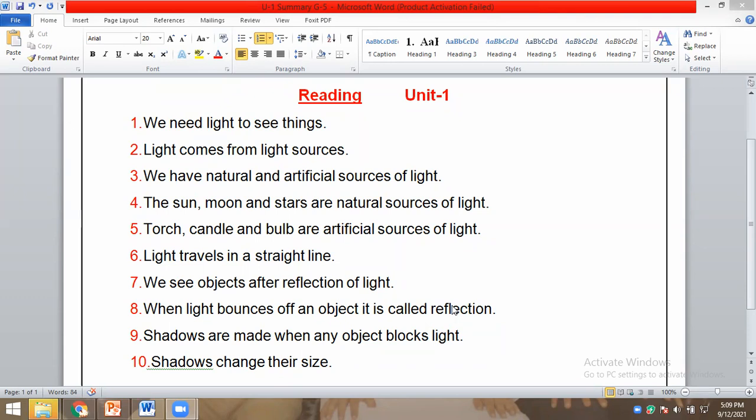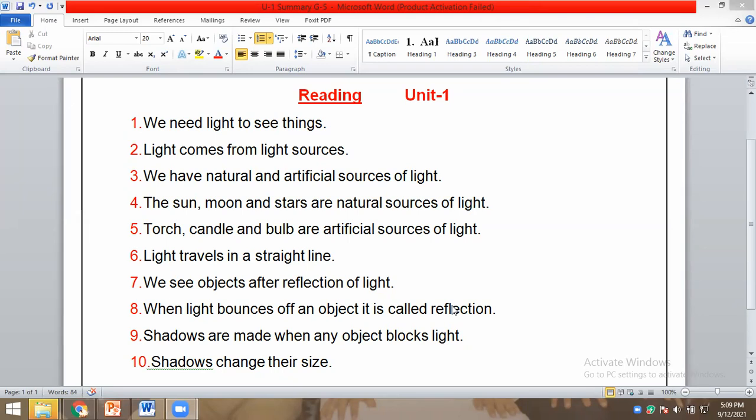Four, the sun, moon, and stars are natural sources of light. Five, torch, candle, and bulb are artificial sources of light. Six, light travels in a straight line. Seven, we see objects after reflection of light.